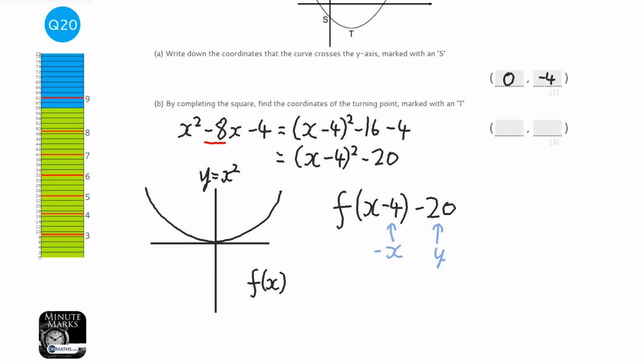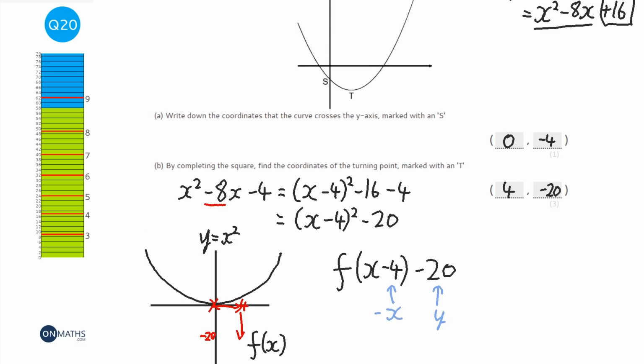So the minimum point on y equals x squared is 0, 0. And we're moving to the right 4, and then we're moving down 20, so it'd be minus 20. So the new point will be at 4, minus 20, and that's going to be the point T.